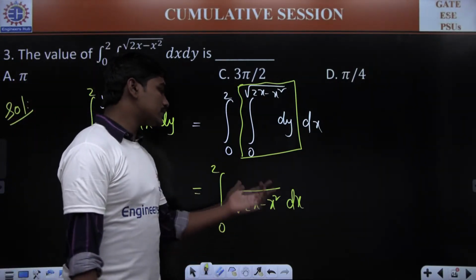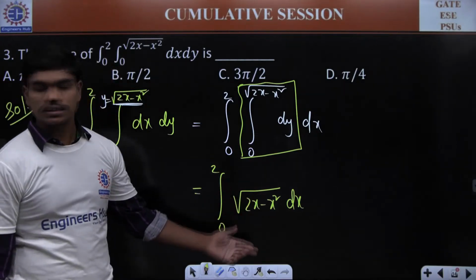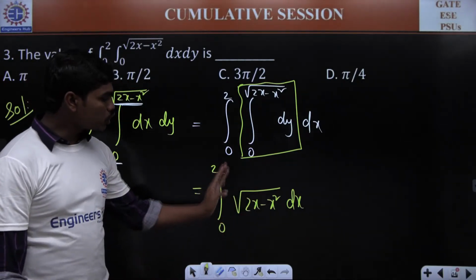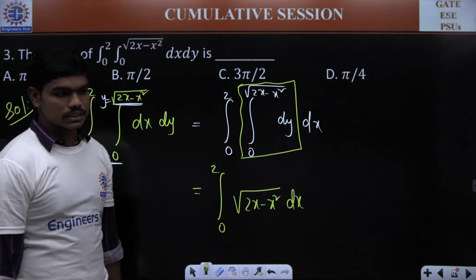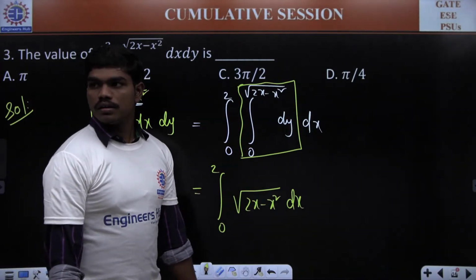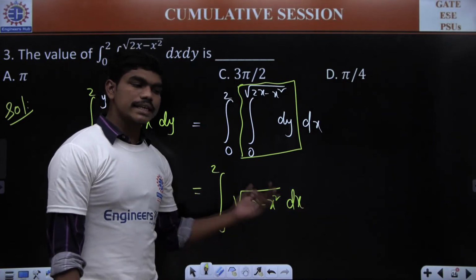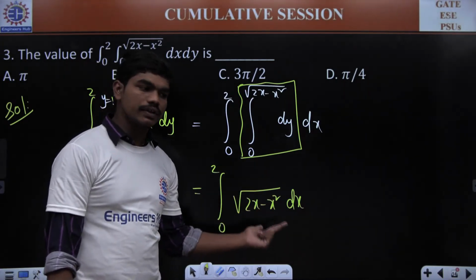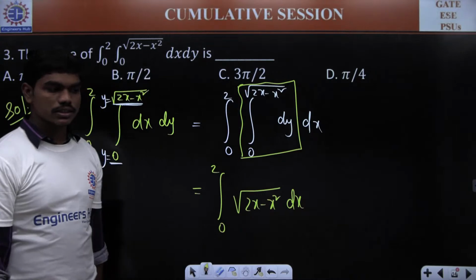Please try to perform this integration and tell me the answer for this: integral 0 to 2 square root of 2x minus x square dx. This is a single variable integration, correct? Which is very well known to you. So please try to solve this.